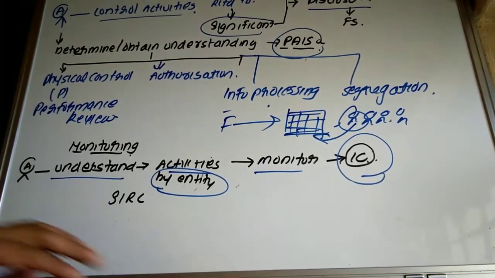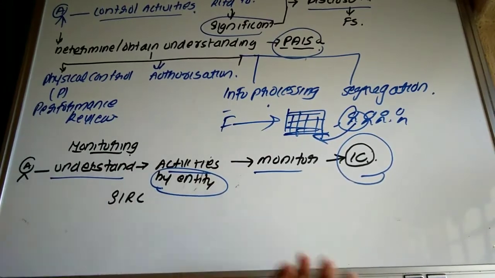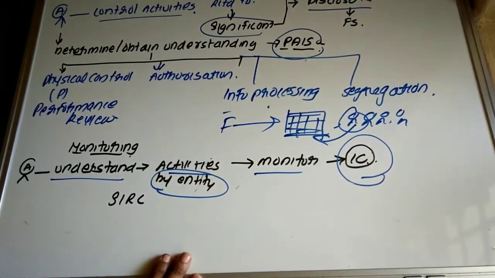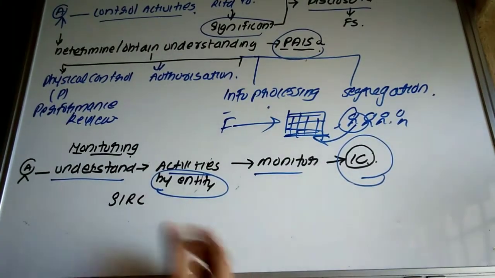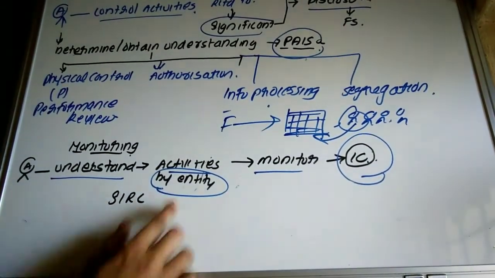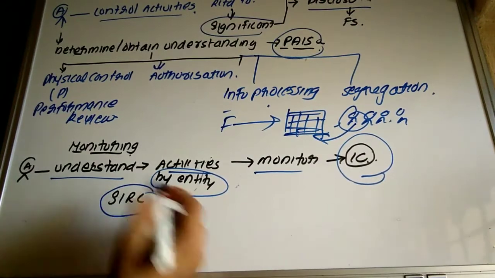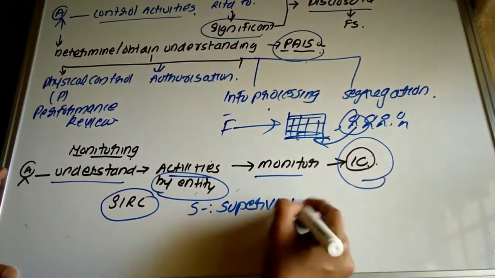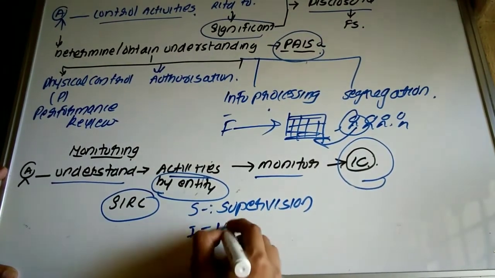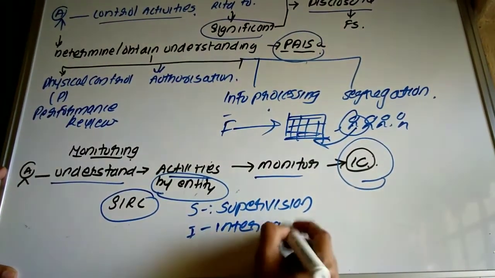External inspection report. Auditor shall determine whether any inspection has been undertaken by any external authority in the organization. Then last, customer complaint. Whether there exists any customer complaint with respect of the entity. So I have used what? SIRC. S means supervision. I means internal audit.